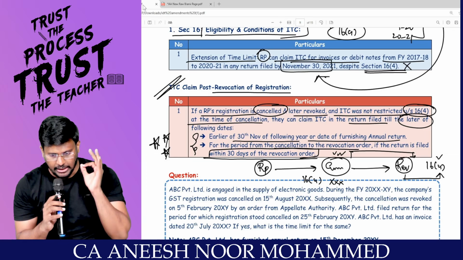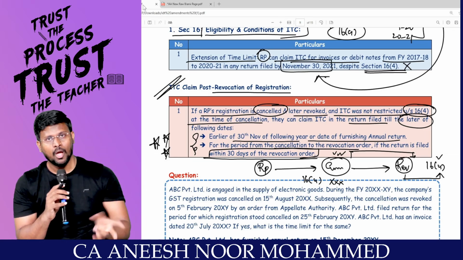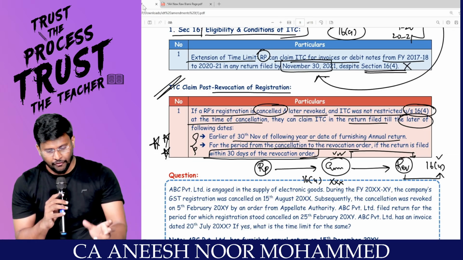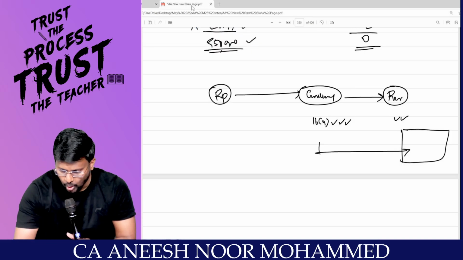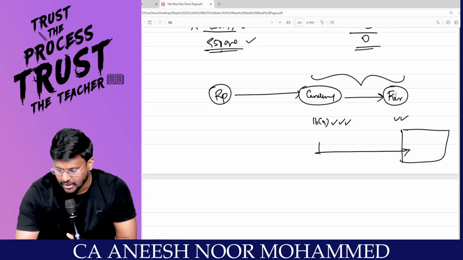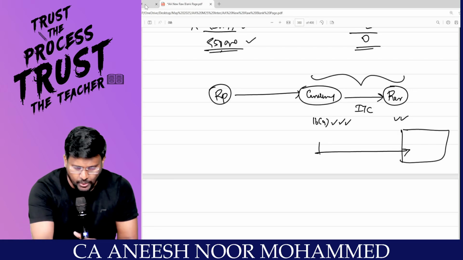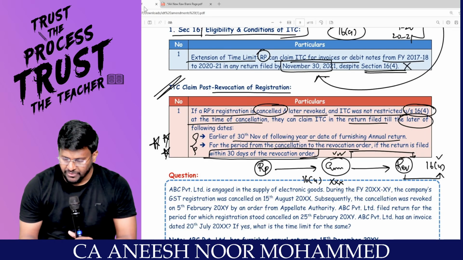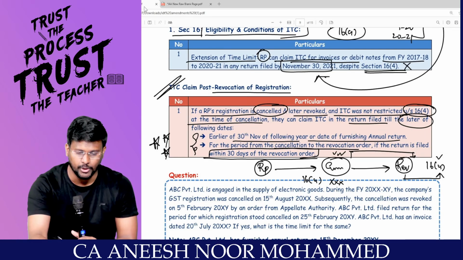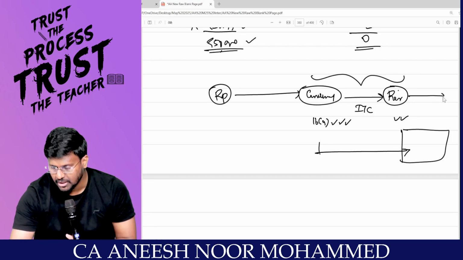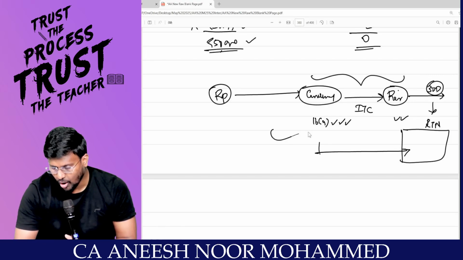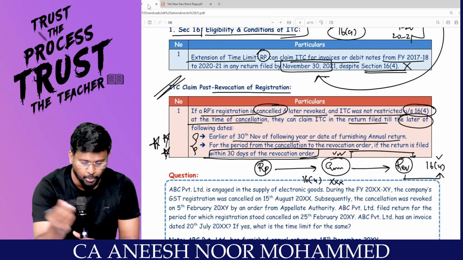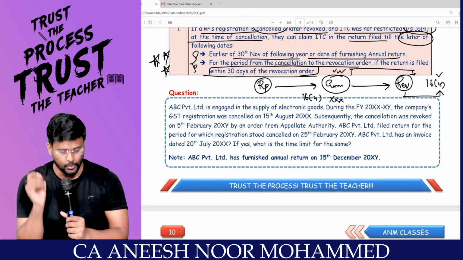General time limit: 30th November of the succeeding financial year. Or for the period from the cancellation to the revocation order. That is here only cancellation. No, from this period to this period. You want to take the ITC for this period? Yes, you can take the ITC, if the return is filed within 30 days of the revocation order, here only revocation order. From here, you take 30 days. If you are filing the return within 30 days, all the pending ITC you can take, no problem. That is the discussion. We'll give you one small question.